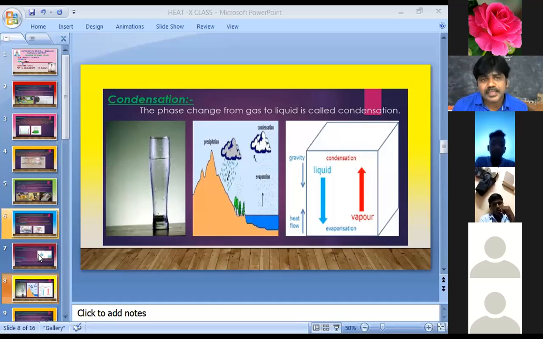That is condensation. So here the number of water molecules per unit volume is greater than the number of water molecules outside.